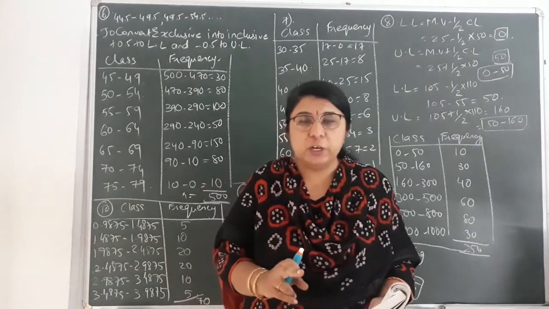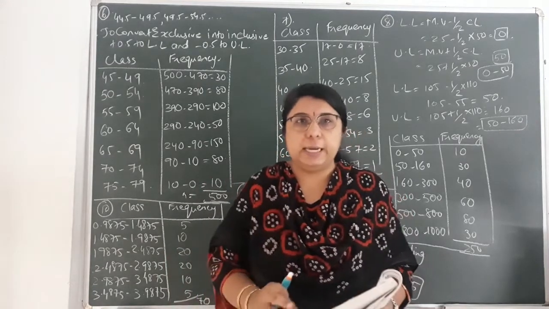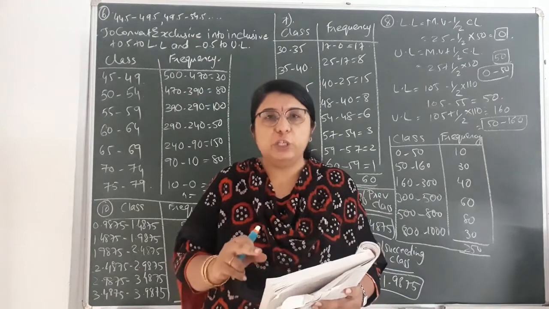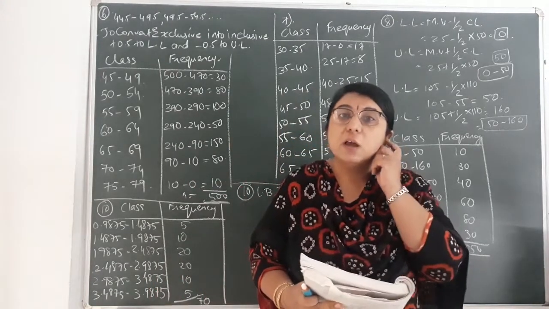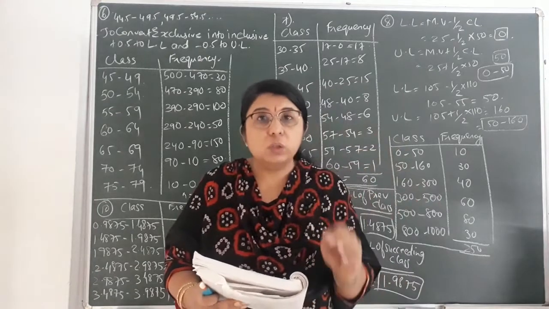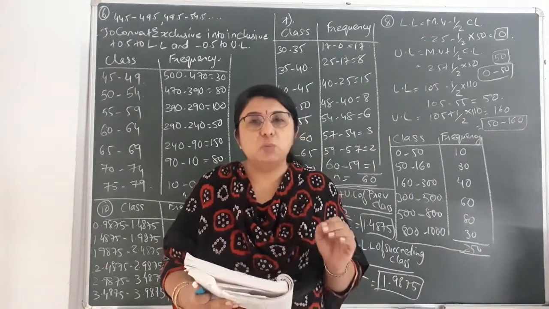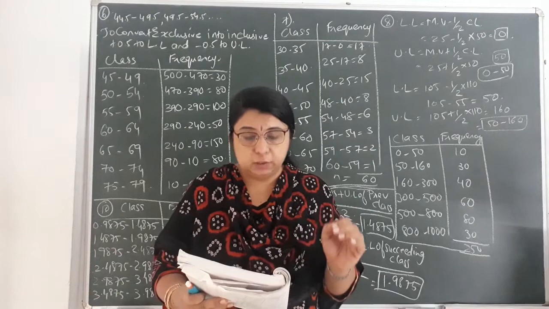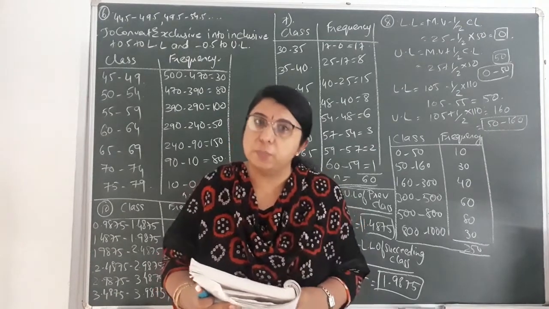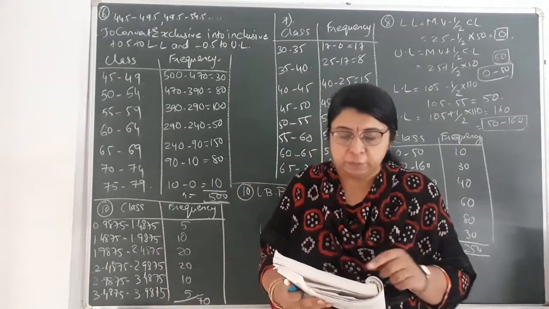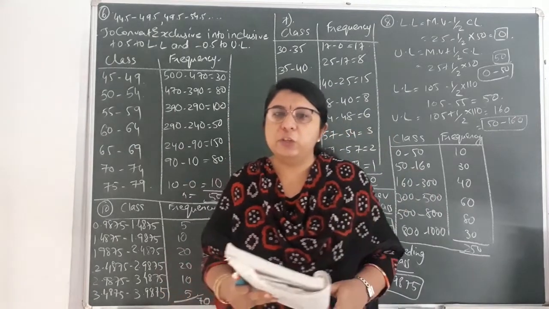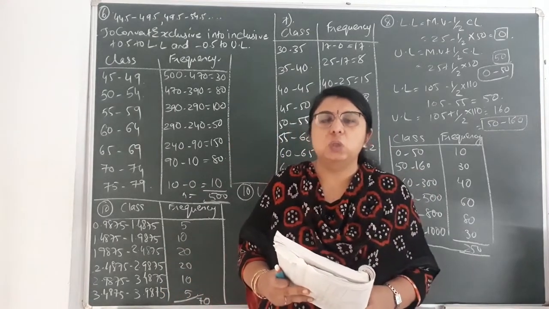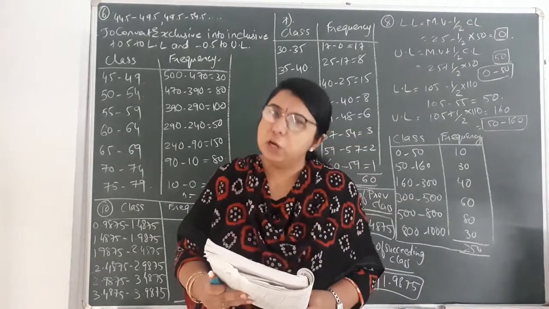And which type of cumulative frequency is it? More than type, because the total frequency is coming in the first cumulative frequency, that is 500. So it is more than type. Also, you can identify that in more than type, we have to find greater than or equal to the lower boundary point, that is LBP. So from that we can identify that the cumulative frequency that has been given to you is more than type cumulative frequency.